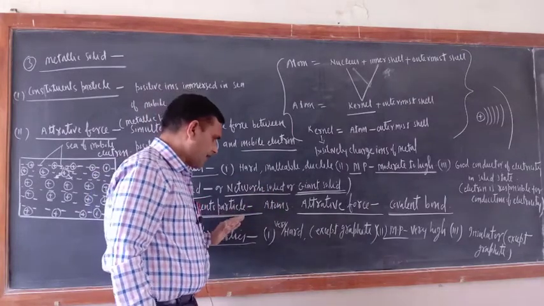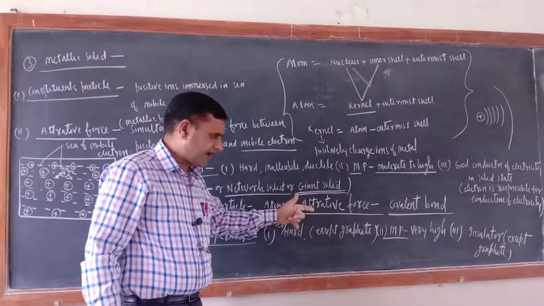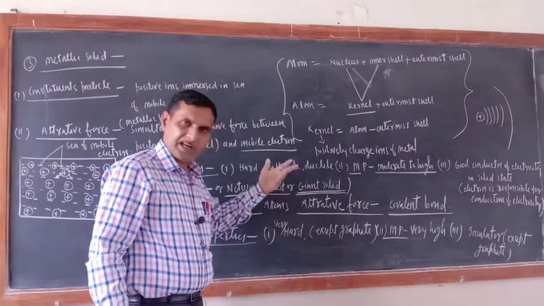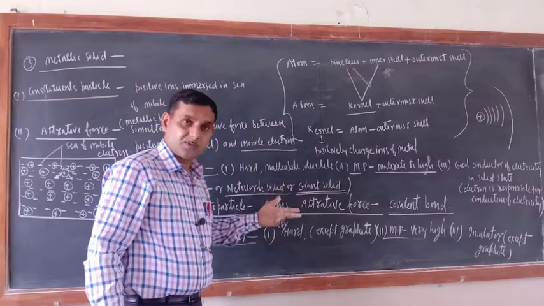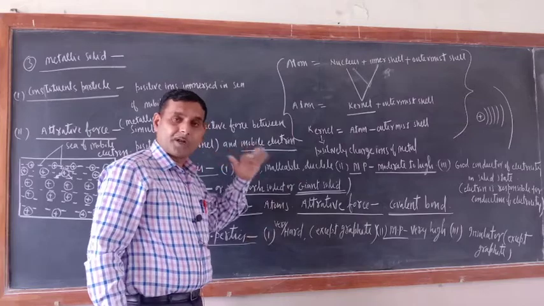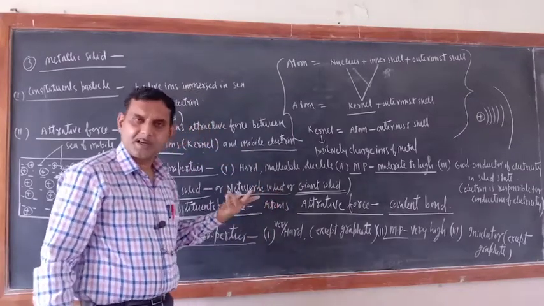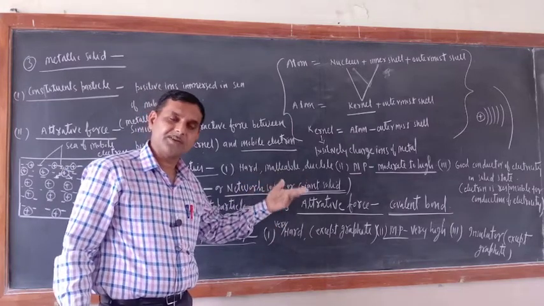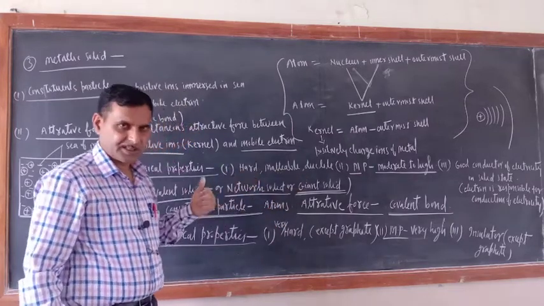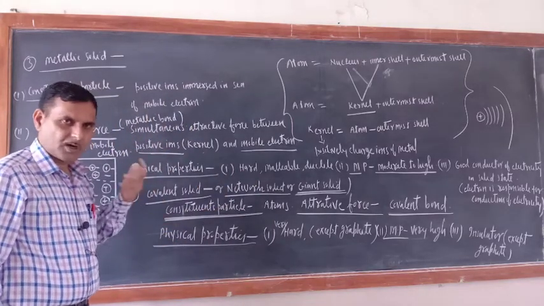What are the physical properties? They are very hard except graphite. Melting point is very high, but very low also. Both things are there, moderate to high. Now, they are insulators. They are not good conductors of electricity, but chemistry is the subject of exceptions. Graphite is a good conductor of electricity. So this is all about the different types of solids.